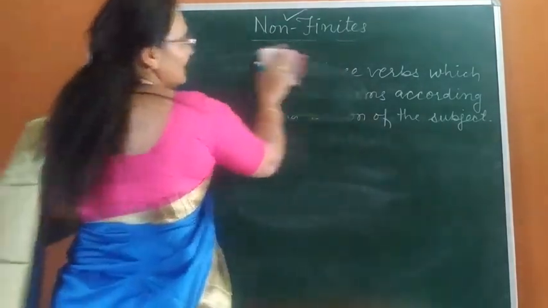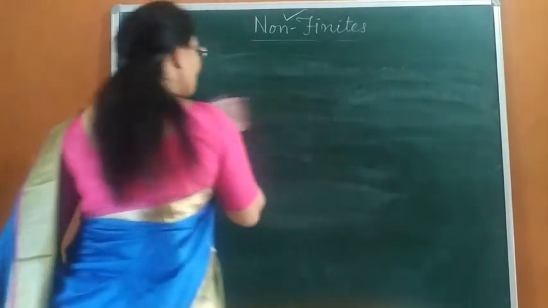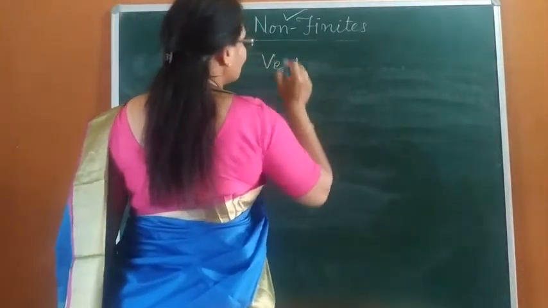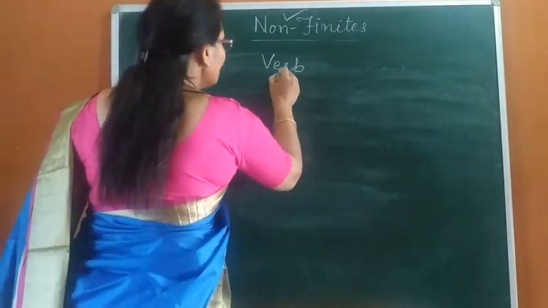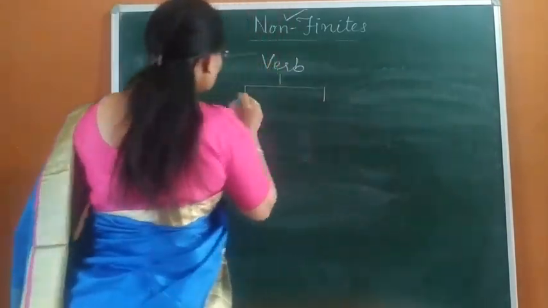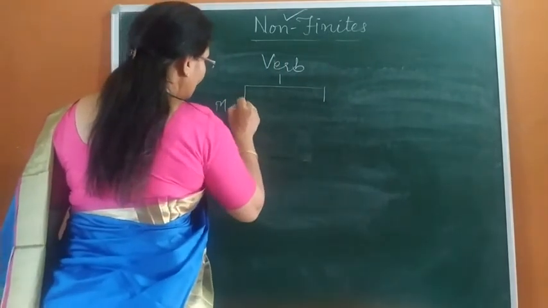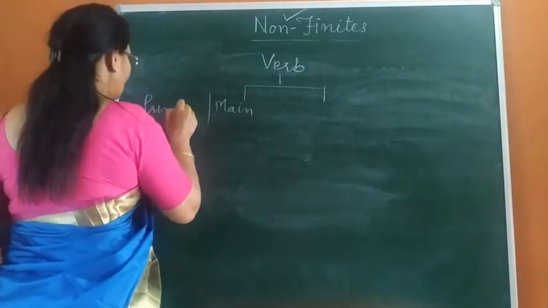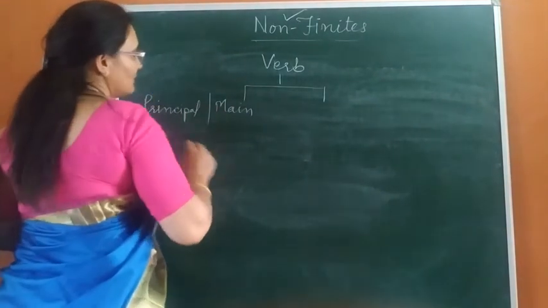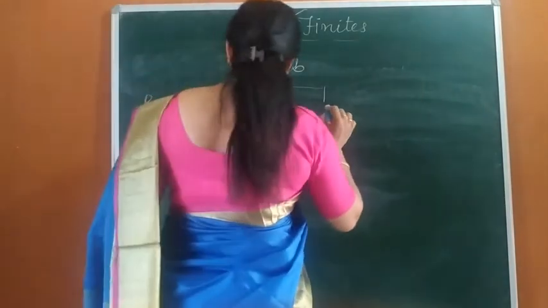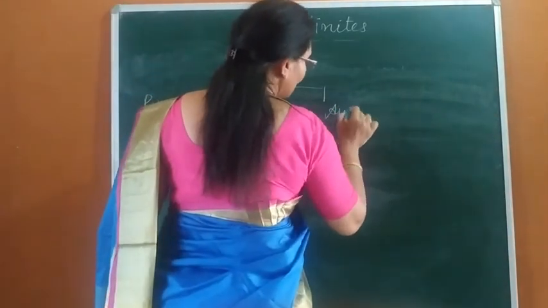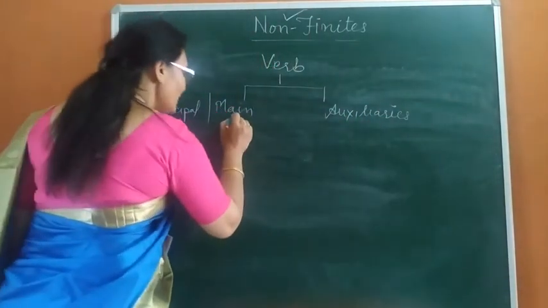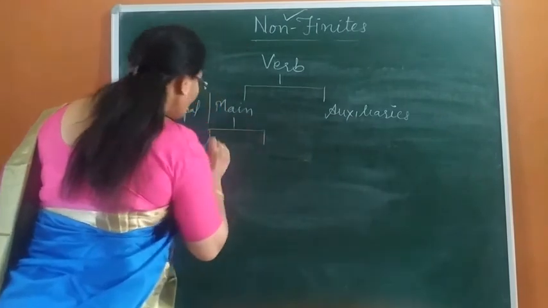So dear students, I think you know very well about verbs. I am showing here the verb chart, the verb family. Verbs are divided into two parts. First, main verbs, you can say principal verbs. And the other is auxiliary verbs.